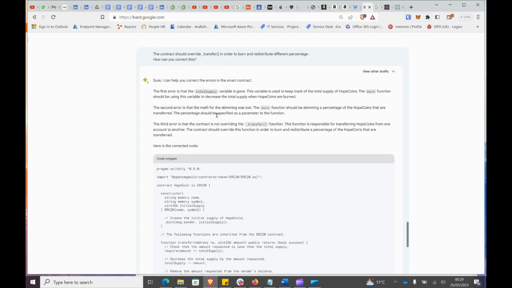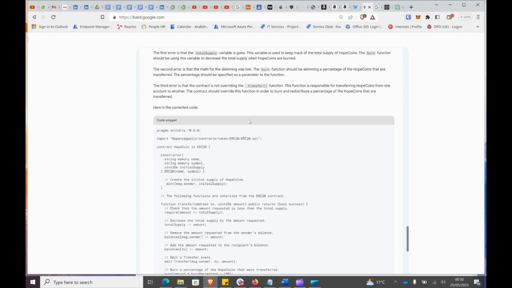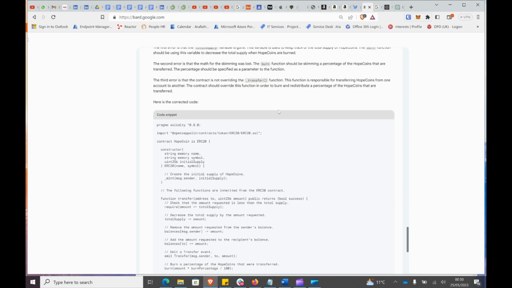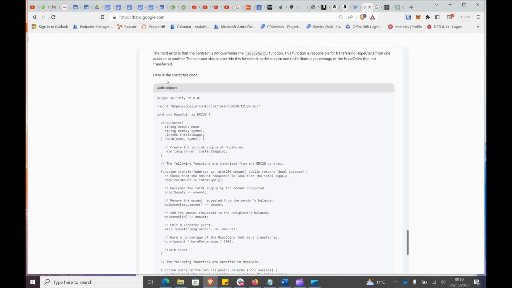The second error is that the maths for the skimming was lost. The burn function should be skimming a percentage of the hope coin that is transferred. The percentage should be specified as a parameter in the function. The third error is that the contract is not overriding the transfer function. The function is responsible for transferring the hope coin from one account to another. The contract should override this function in order to burn and redistribute a percentage of the hope coin that is transferred. Right, okay. He did give me the code again.